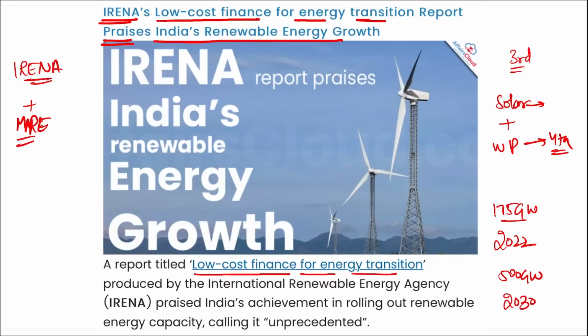If you remember about Kerala, Kerala plans on becoming carbon neutral by 2050 and plans to shift to 100% renewable energy by 2040. Correct?